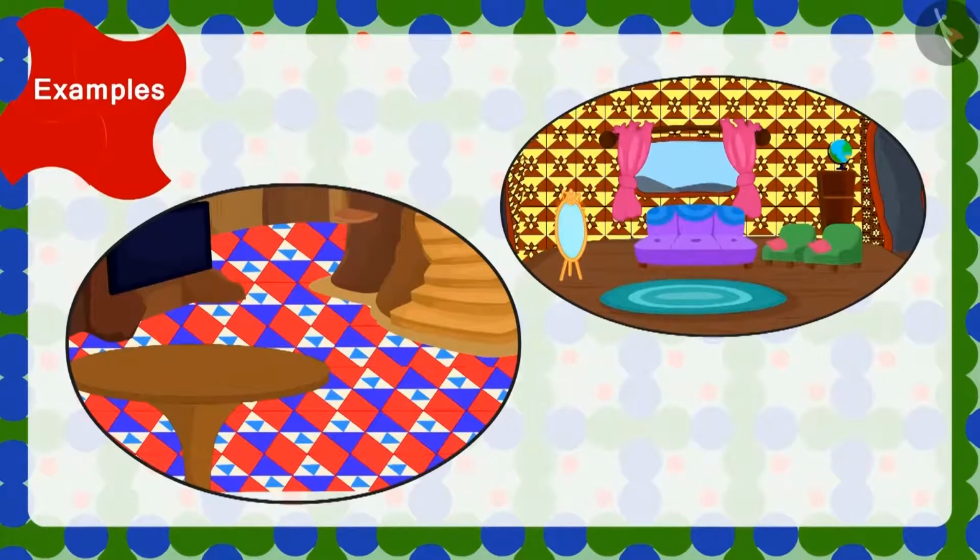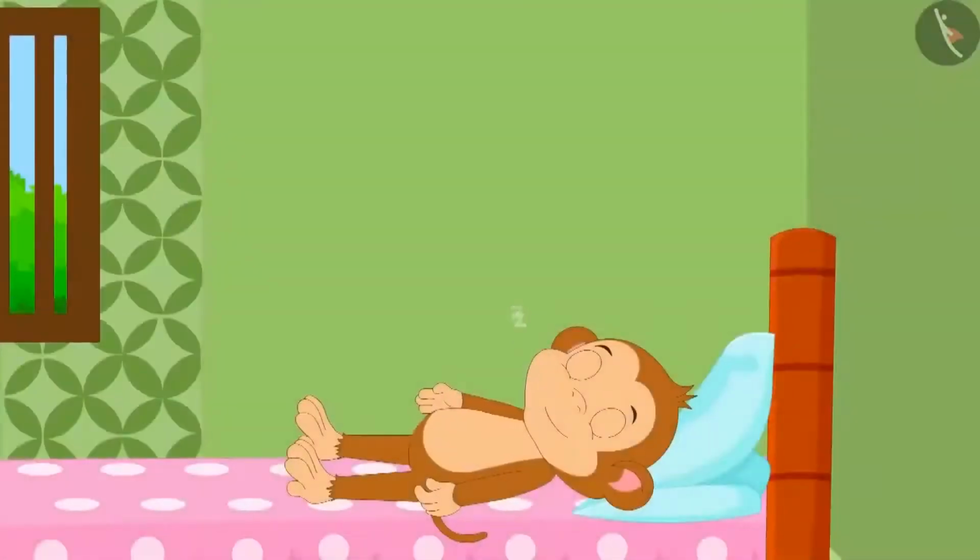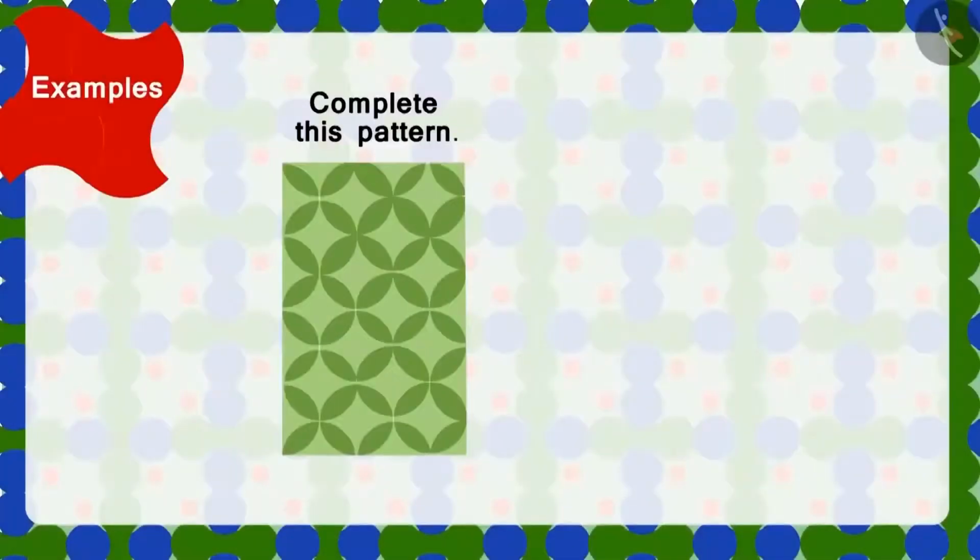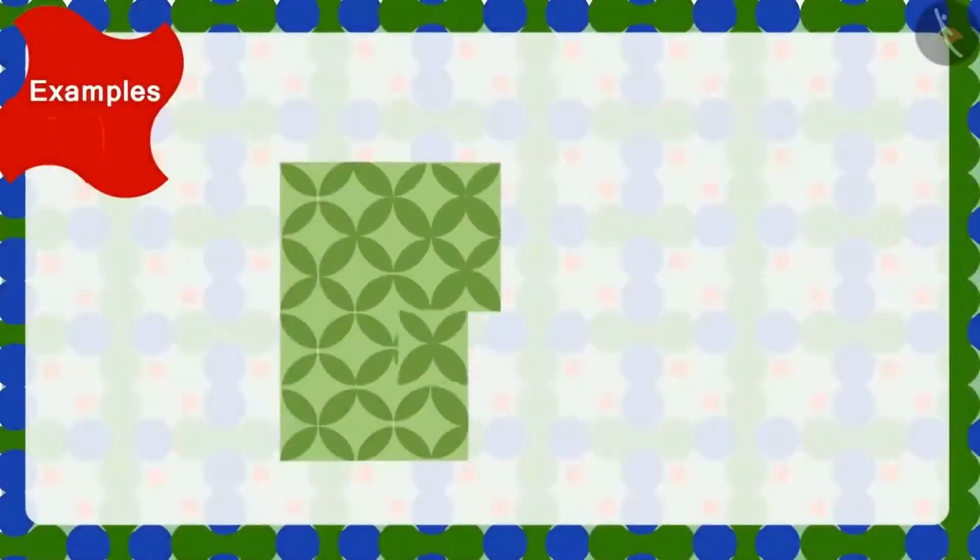Come, let's see how Babban is doing. Hey, what is this? Babban has slept after making the pattern on just half of the wall. Children, can you help him by completing this pattern? Wow!